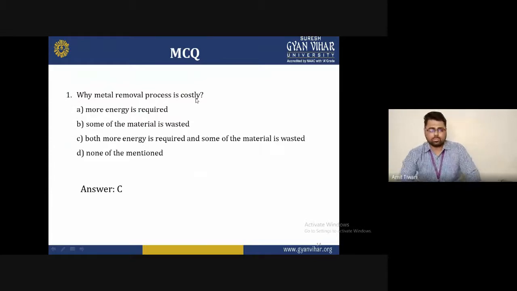The options are: A, more energy is required; B, some of the material is wastage; C, both more energy is required and some of the material is wastage; and D, none of the mentioned. So the correct answer of this question is C, that is both more energy is required and some of the material is wastage. That's why we can say that the material removal process is very costly.